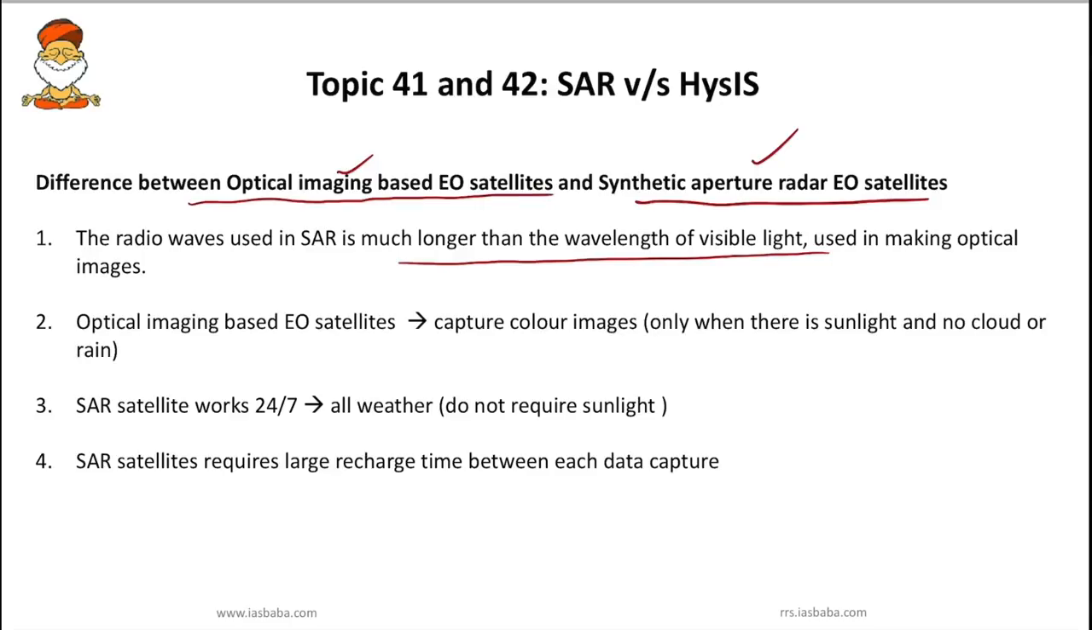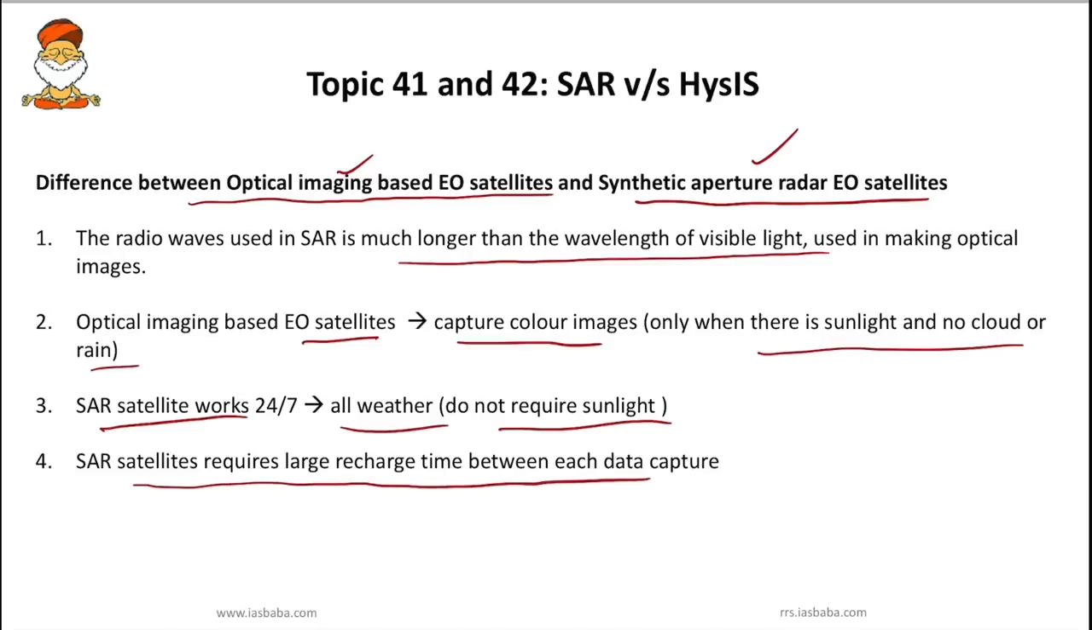The next important point is that optical imaging based Earth observation satellites capture color images. They are effective only when there is sunlight and no cloud or rain. Whereas SAR, that is synthetic aperture radar, works 24/7 in all weather conditions, and does not require sunlight. However, SAR satellites require a large recharge time between each data capture. This is the limitation, but SAR is very useful and its applications are high and effective compared to optical imaging based Earth observation satellites. So these are the things which you have to remember.